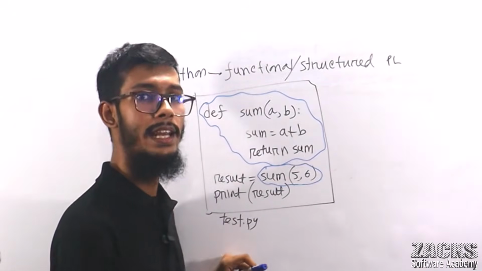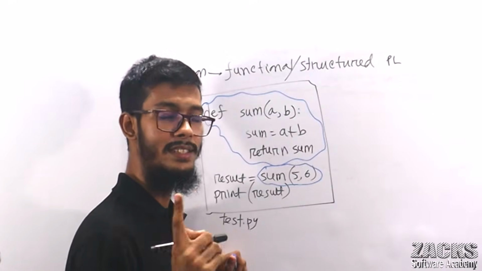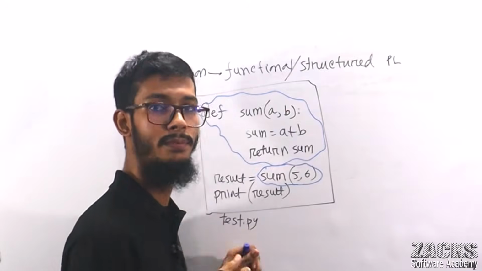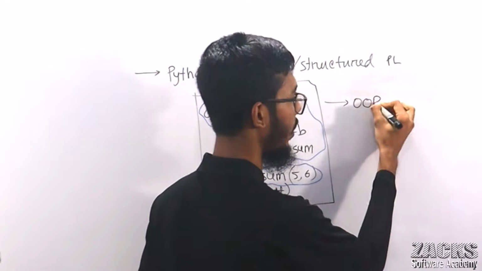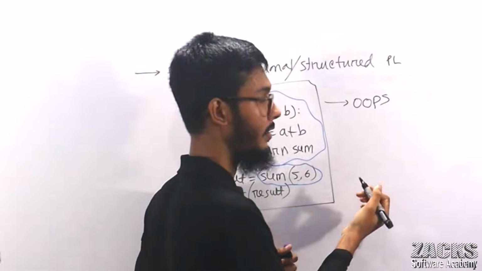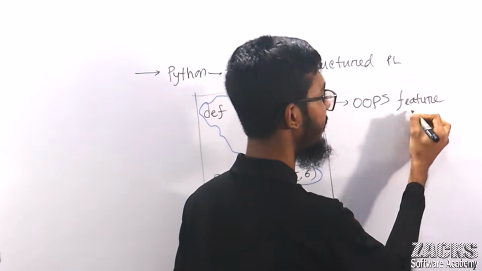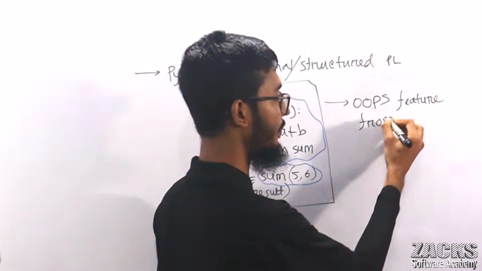Okay, sir. And you know your Python is also an object-oriented programming language. Now Guido van Rossum took the object-oriented feature, OOPS, from not Java, but from C++. C is not an object-oriented programming language.